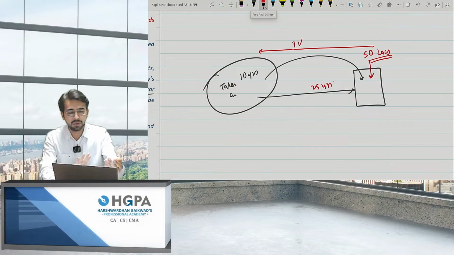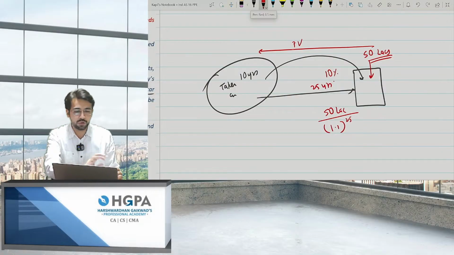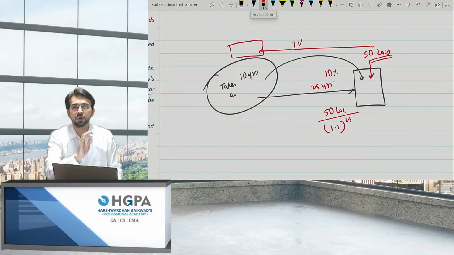For example, let's say the discounting factor is 10%. So what I have to do is 50 lakhs divided by 1.1 to the power 25. It will be given to you, so you don't need to calculate. It will always be given to you. You just have to add the present value to the cost. That is, the present value should always be added.